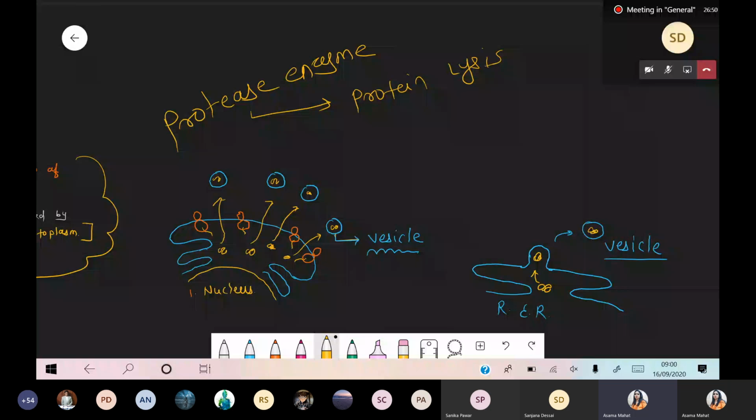Okay, so such a vesicle has a plasma membrane nature. Where does it originate from? It originates from the rough endoplasmic reticulum, because in this condition we are talking about protein. So these are the scenarios.